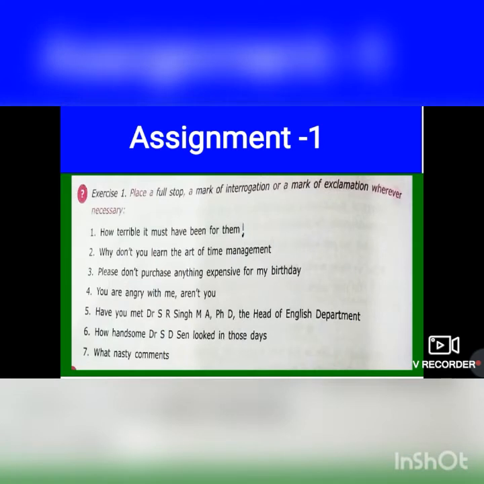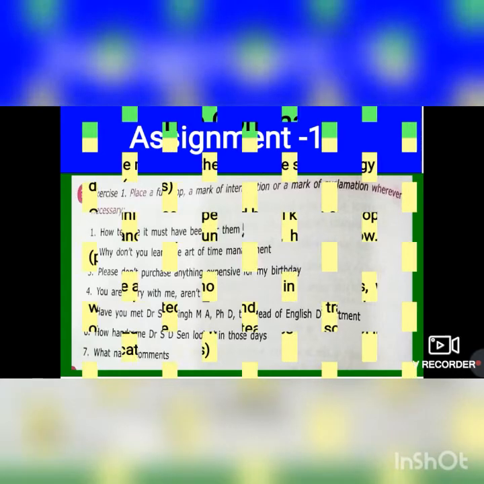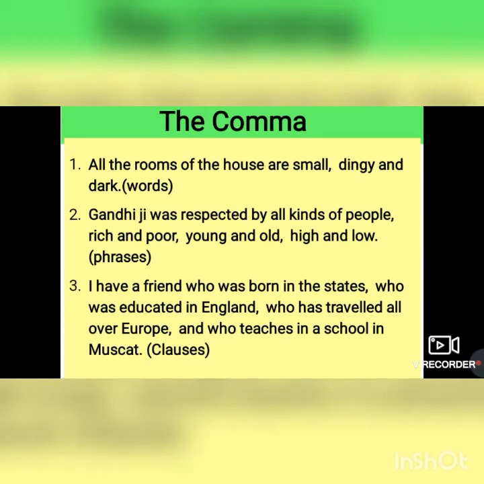now this is an assignment. Assignment 1. Here you have to place a full stop, mark of interrogation, or a mark of exclamation wherever necessary. All right. Now come to the comma.